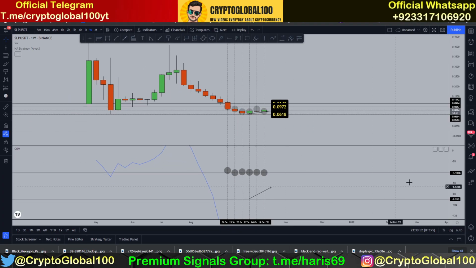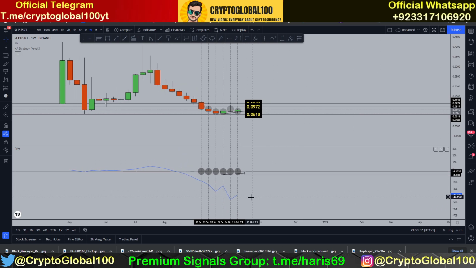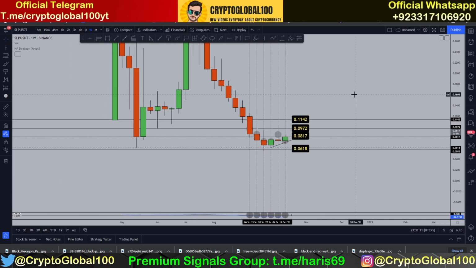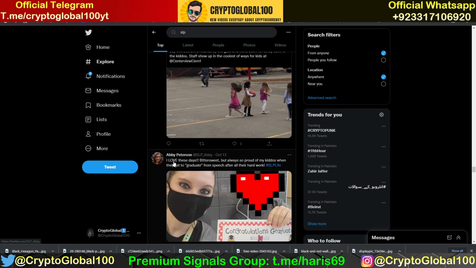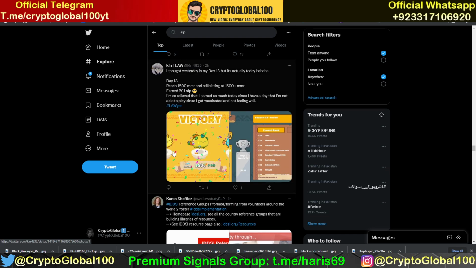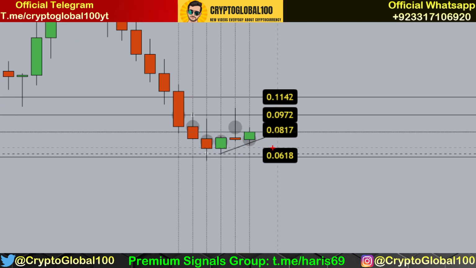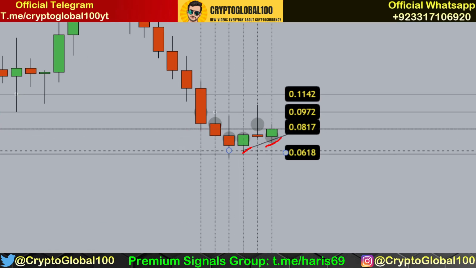If we take a look at the weekly OBV, you can see the OBV has started to increase, and that is a good sign. But guys, I will be honest with you. OBV and the candle need to break. A lot of rumors are going around, and if you just go on Twitter, you're going to see everyone is bullish about the SLP. But again, it depends upon these candles. Well, the chart is looking bullish. You can see here 2 green candles making higher highs and higher lows.